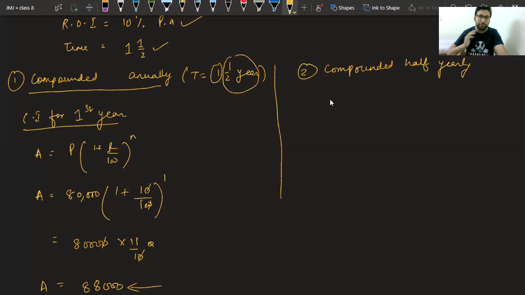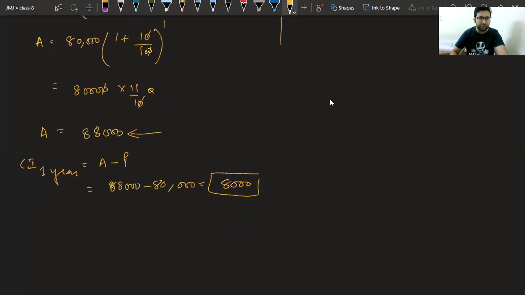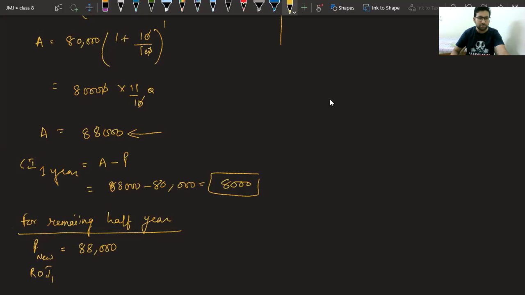You can do it by simple interest or by my formula also. Let's find for remaining half year. For remaining half year, the new principal is P new is equal to 88,000. Tell me what is the new rate of interest, class? Tell me the new rate of interest for half year.